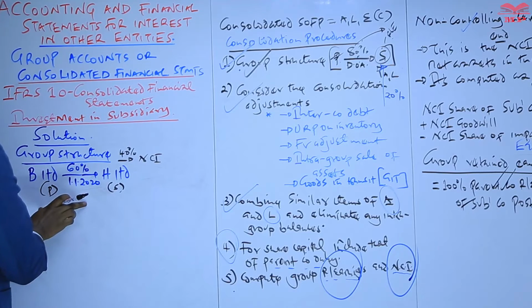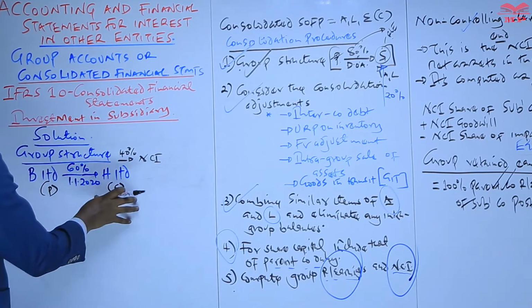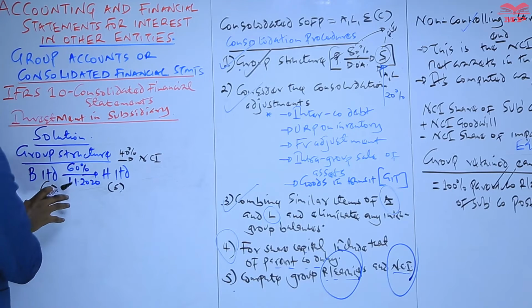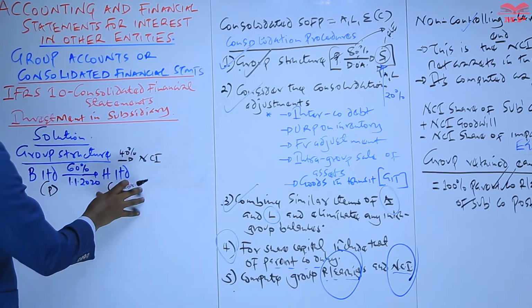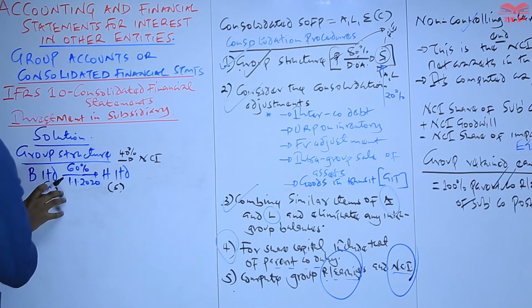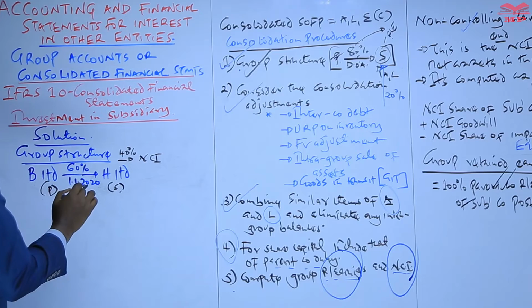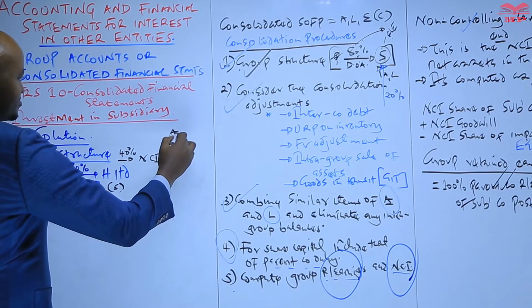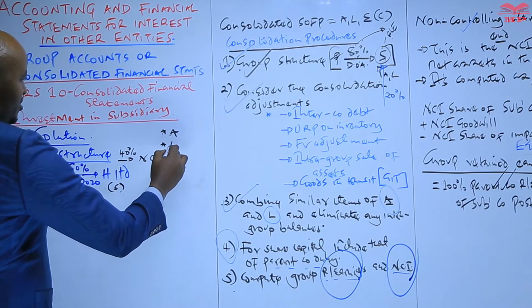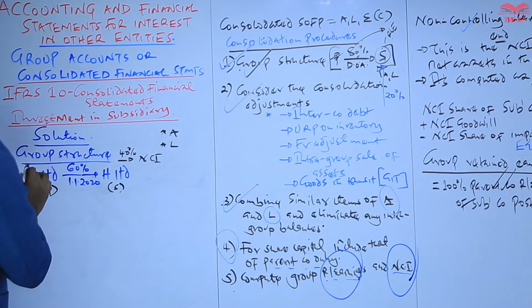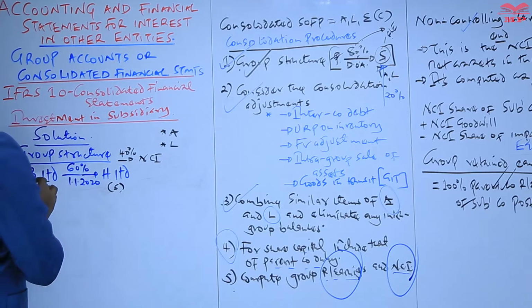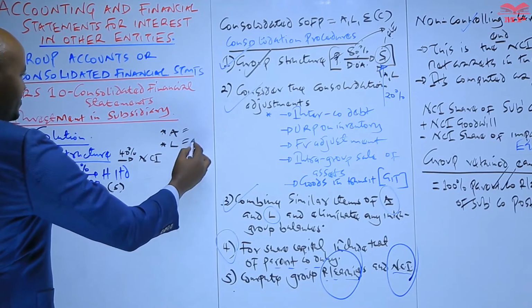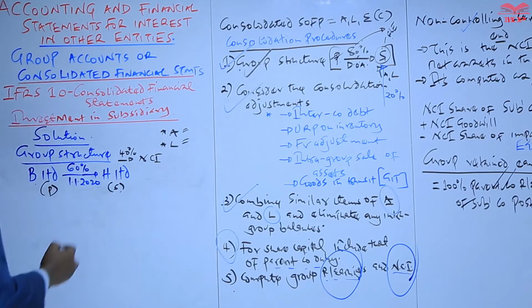This is a group structure. The reason it is important for a candidate to come up with a group structure is to know which is the parent company and which is the subsidiary. In our case, B Limited is the parent. This is the company required to prepare the group accounts by adding similar items of assets and liabilities of the parent and the subsidiary.